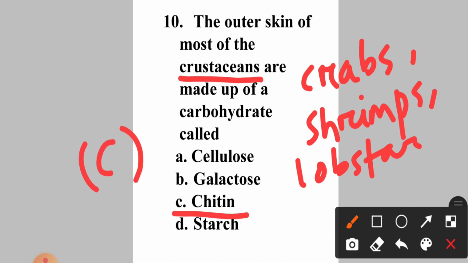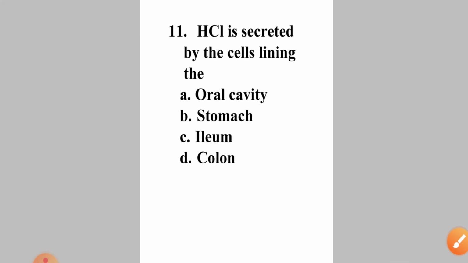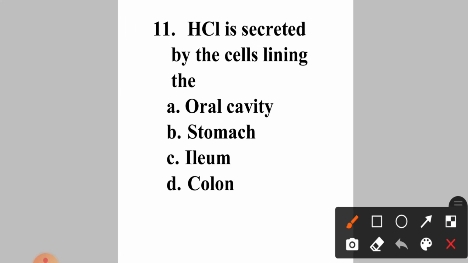Now come to question number 11. HCl, that is hydrochloric acid, is secreted by the cells lining the A. Oral cavity, B. Stomach, C. Ileum, D. Colon. Okay. So hydrochloric acid is secreted by the cells which line the stomach. Okay. So answer will be option B. Now come to question number 12.